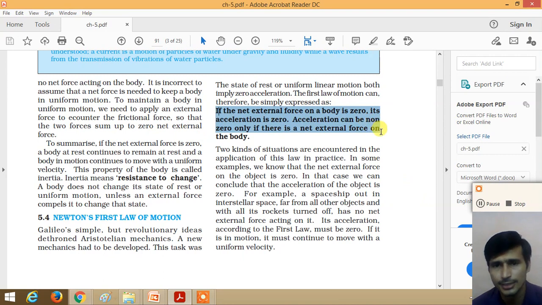And acceleration can be non-zero only if there is a net external force on the body. So if the net external force acting on the body is zero, the acceleration of the body is zero, and if there is a net external force acting on the body, the acceleration can be non-zero.